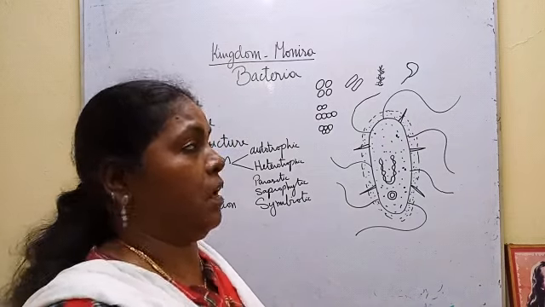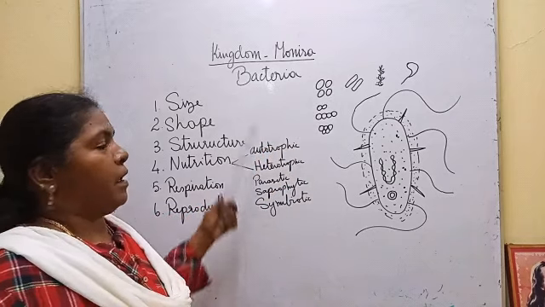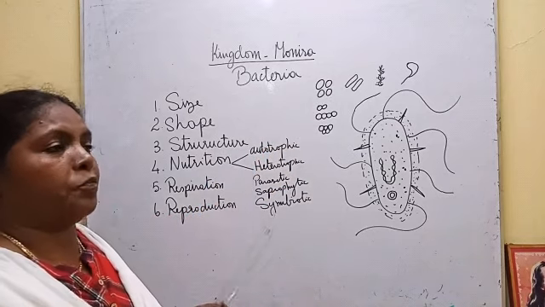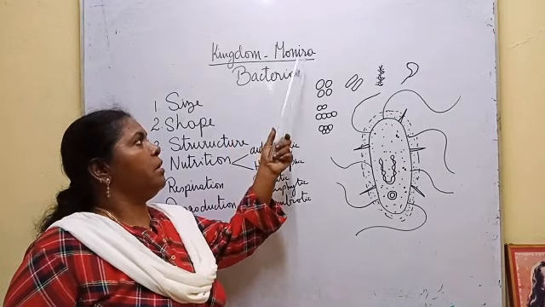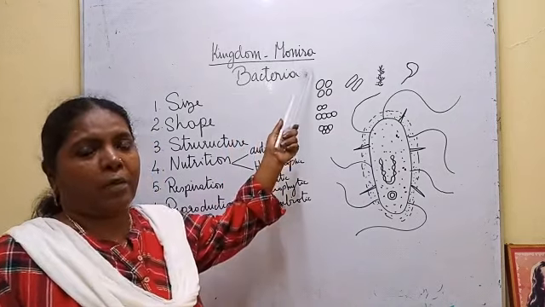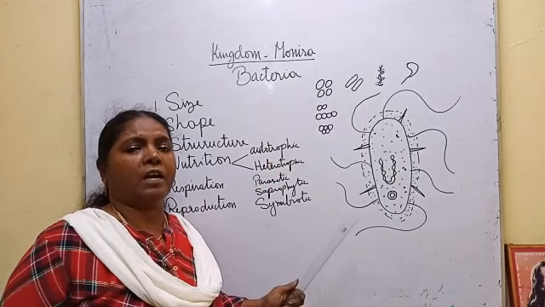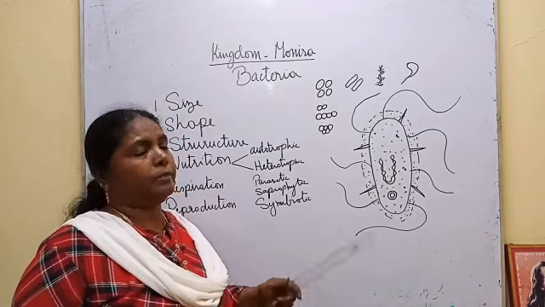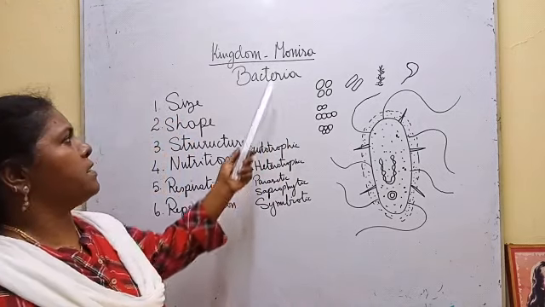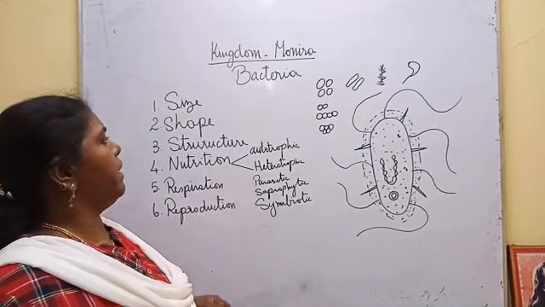Now we are going to see Kingdom Monera. Bacteria and some of the blue-green algae belong to this Kingdom Monera. How do they classify Kingdom Monera? All the organisms which do not have a definite nucleus with a nuclear membrane are kept under Kingdom Monera. Most of the organisms are bacteria, so we are going to see about bacteria here.